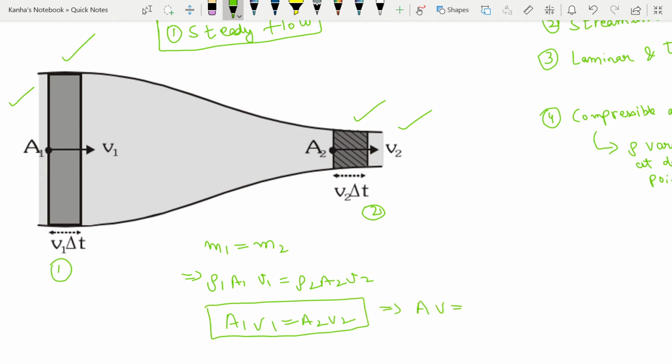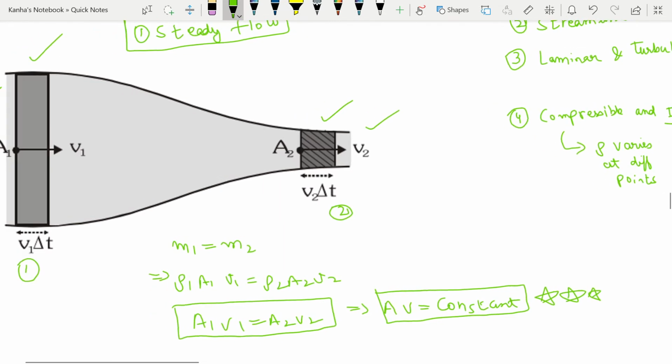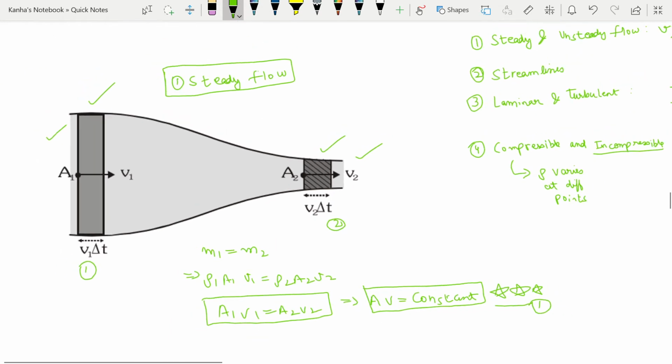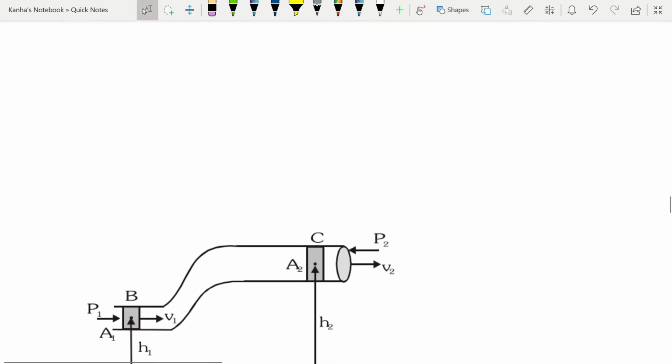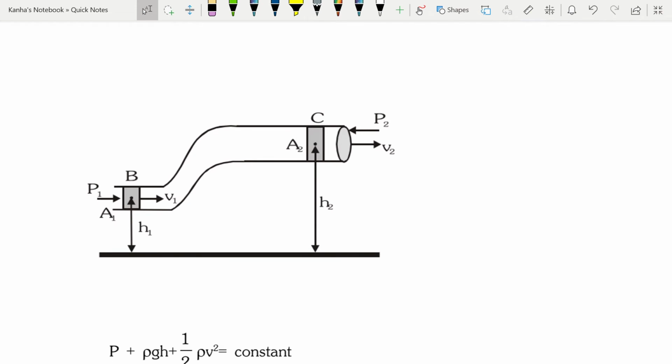AV is equal to constant is known as the equation of continuity. So this is something that you should definitely mark. This is because rho 1 is assumed to be equal to rho 2, as we are taking incompressible fluids. This is one of the most important topics that you should remember. The next thing that I will talk to you about is Bernoulli's theorem. Bernoulli's equation is a mathematical expression of the law of conservation of mechanical energy in fluid dynamics, and it is applied in several fields.